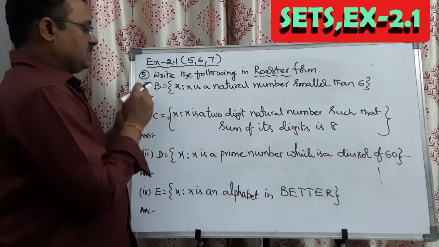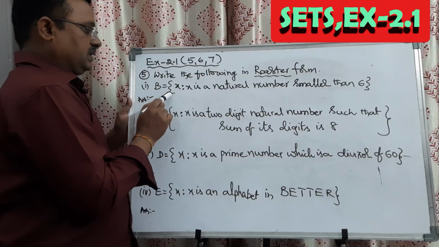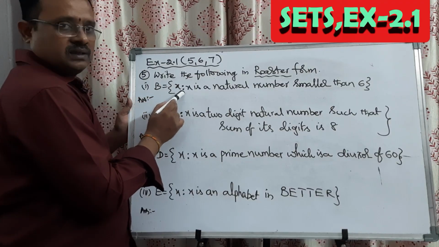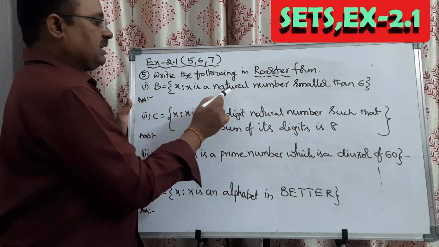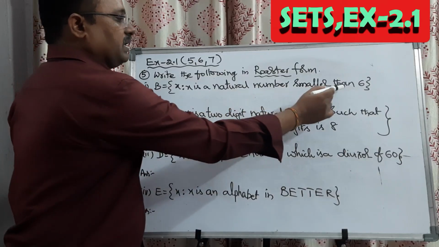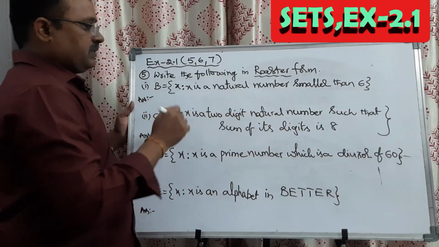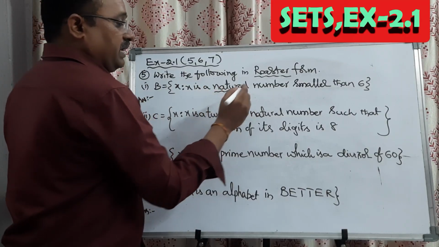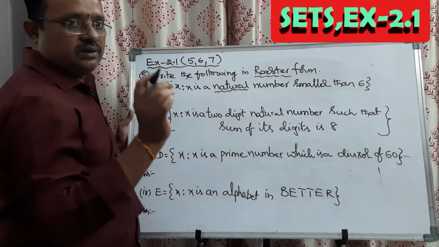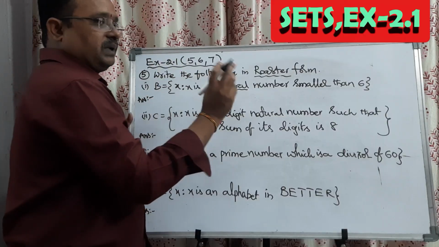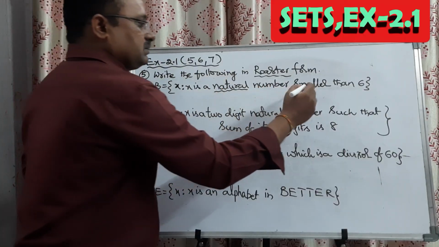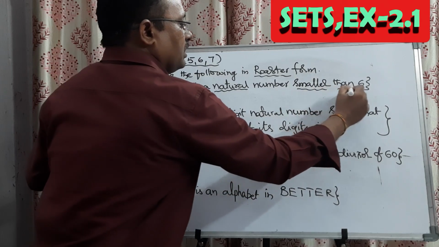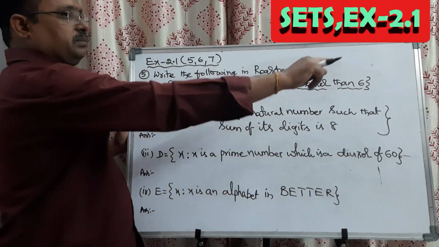First question, set B is equal to set of x such that x is a natural number smaller than 6. X is a natural number. Identify the important words in mathematics. Natural numbers who are smaller than 6. That is the set builder form.